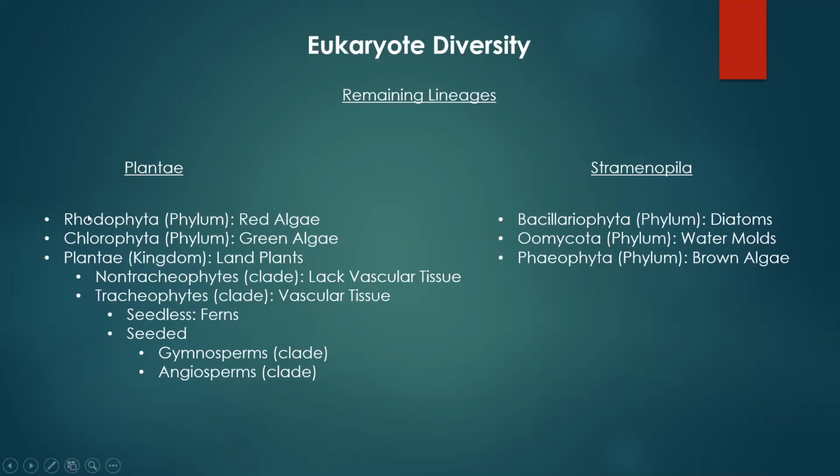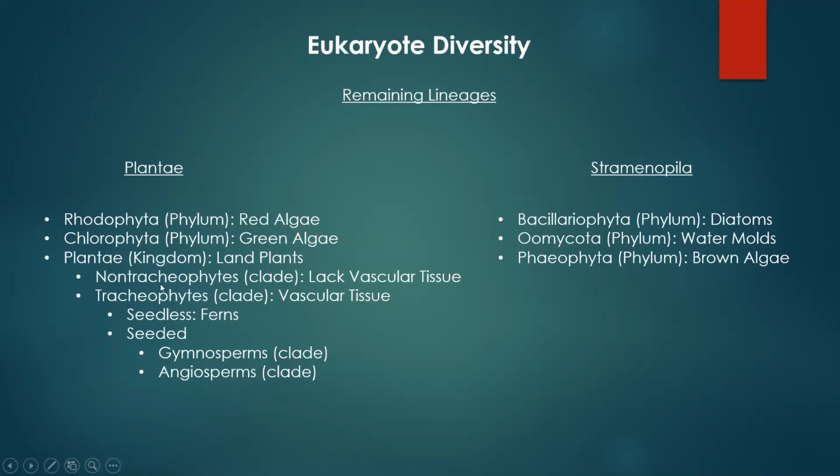All right, under the lineage Plantae, we're going to look at these groups. We're going to look at Rhodophyta, which is a phylum for red algae. We're going to look at Chlorophyta, which is the phylum for green algae. And then we're going to look at the kingdom Plantae. So green algae were believed to give rise to land plants. They have a lot of things in common with land plants, and especially at the molecular level. A lot of the DNA is similar. So we're pretty confident that plants, the first plants, evolved from a green algae.